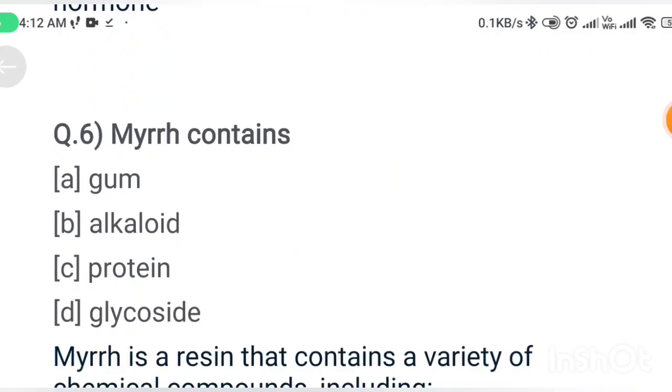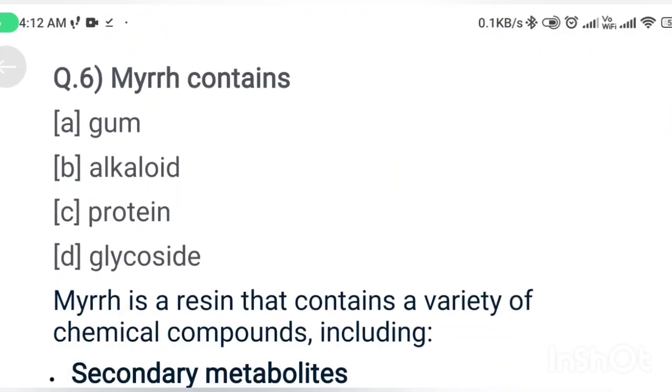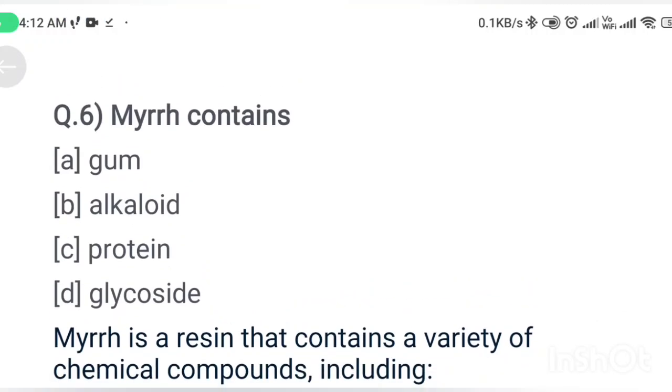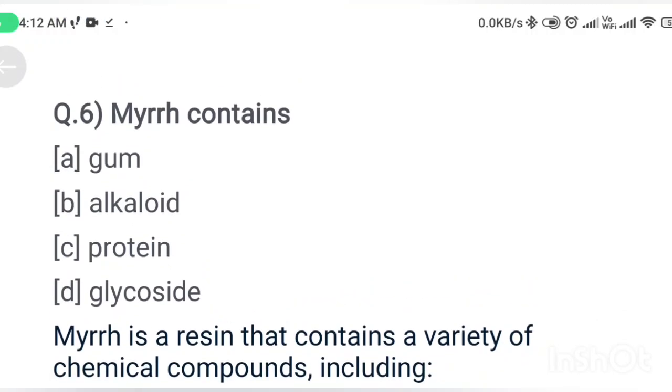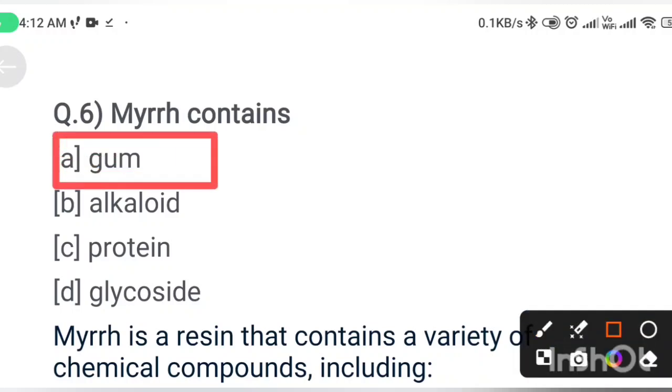Next question. Myrrh contains: option A gum, option B alkaloid, option C protein, option D glycosides. Myrrh contains gum. Option A is the correct answer.